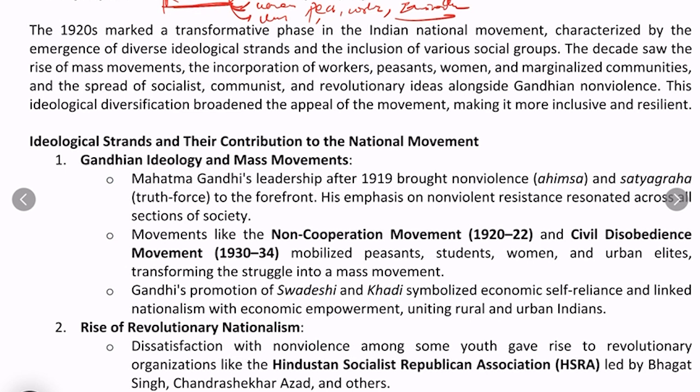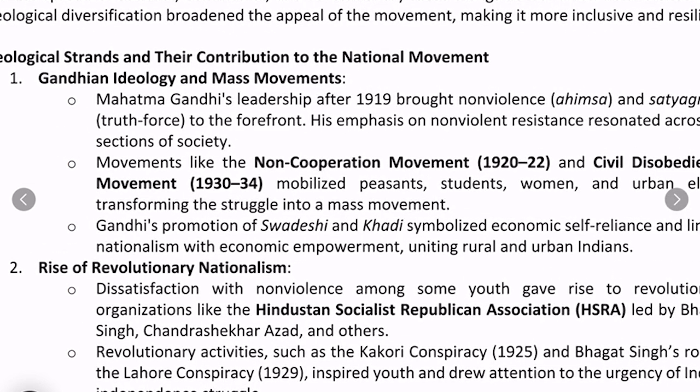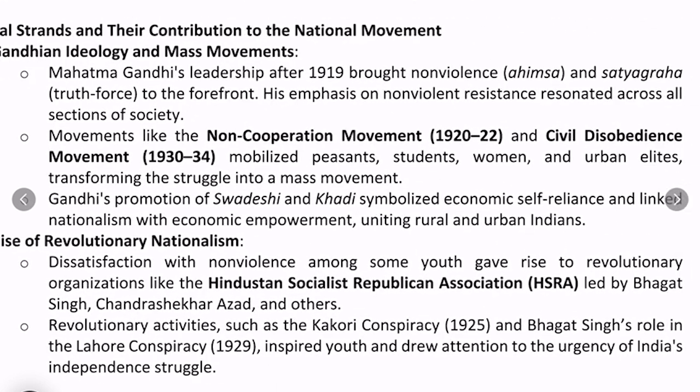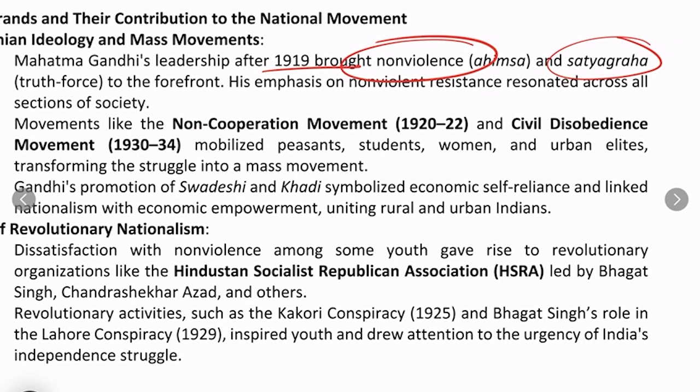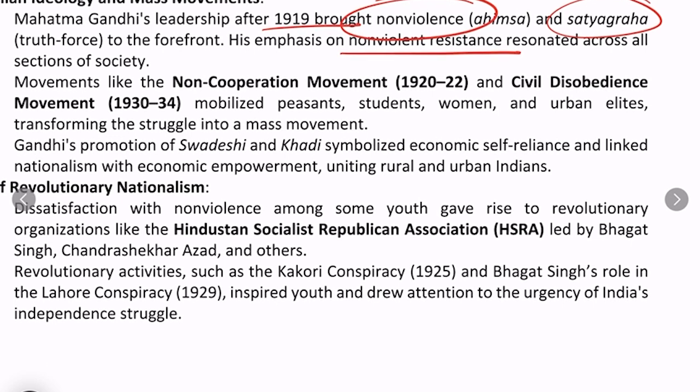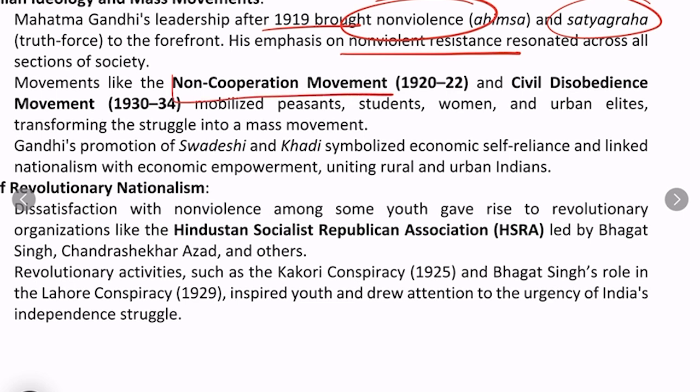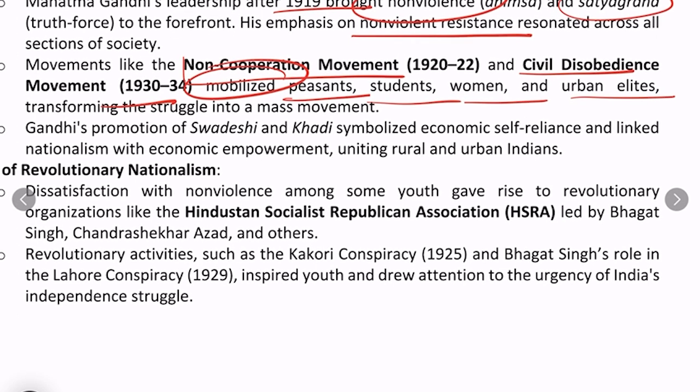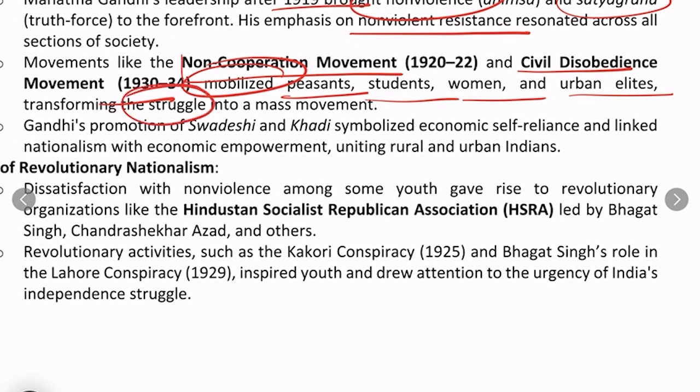The first and foremost important ideological strand we have to see is Gandhian ideology. See, Mahatma Gandhi's leadership after 1919 brought non-violence and satyagraha into the national movement. So he emphasized non-violent resistance, which resonated across all sections of society. Movements like the non-cooperation movement and civil disobedience movement mobilized peasants, students, women and urban elites, transforming this struggle into a mass movement.